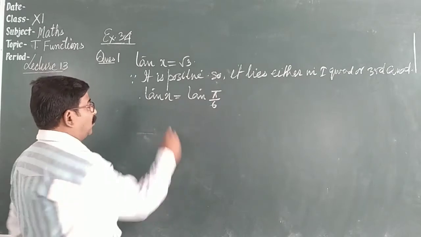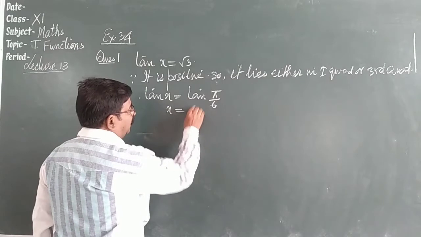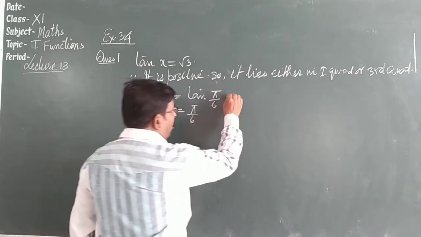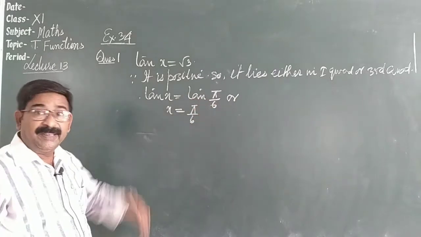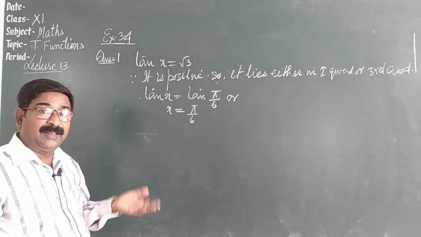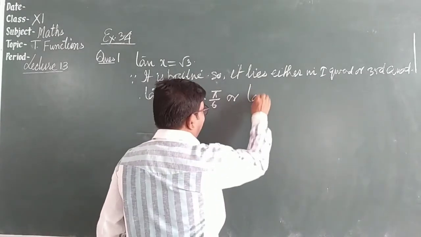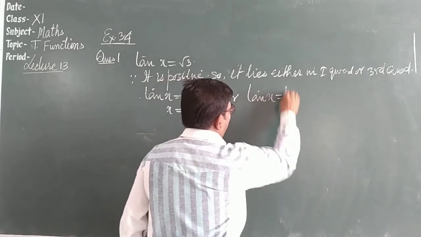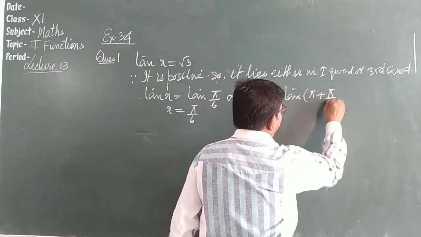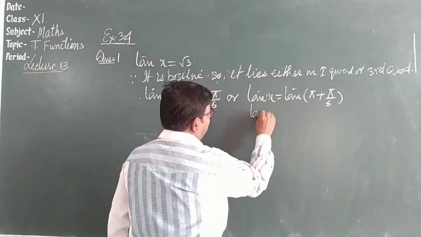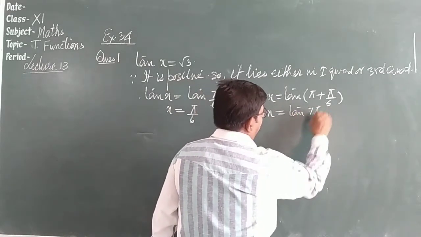Tan and tan will cancel, so x is equal to pi by 3 in the first quadrant. It may be in the third quadrant, and the third quadrant is pi plus something. Or we can write like this: tan x is equal to tan of pi plus pi by 3, which is tan 4 pi by 3.